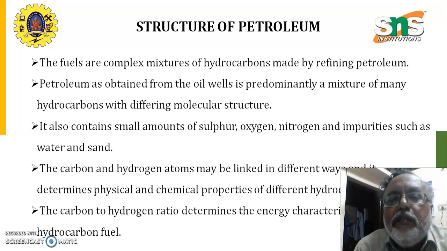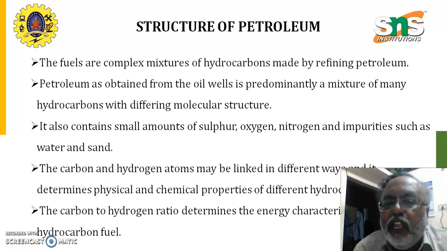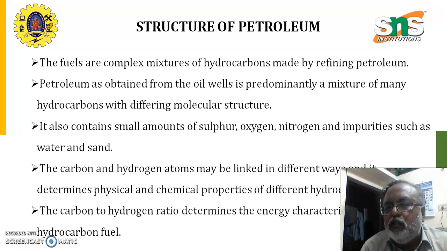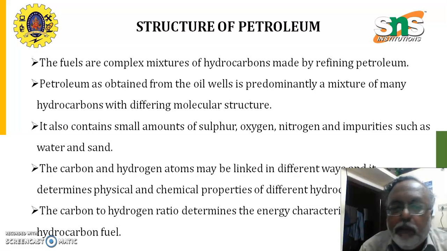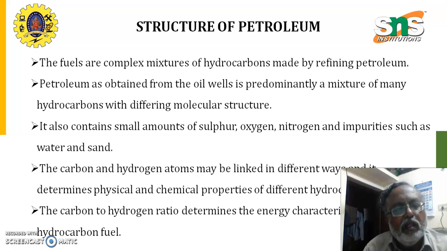Petroleum as obtained from the oil wells is predominantly a mixture of many hydrocarbons with differing molecular structure. It also contains small amounts of sulfur, oxygen, nitrogen and impurities such as water and sand.